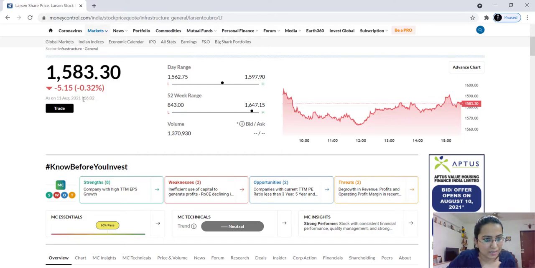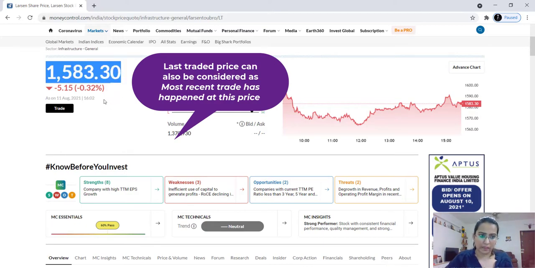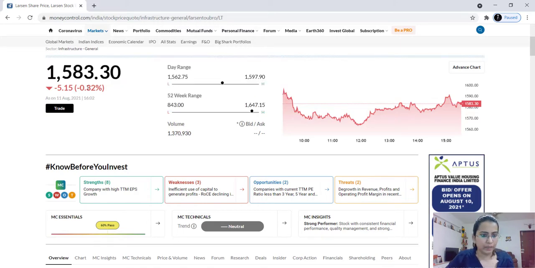It happened on 11th of August at 16:02. So at 4 o'clock the last trade for this company's share happened at 1583.